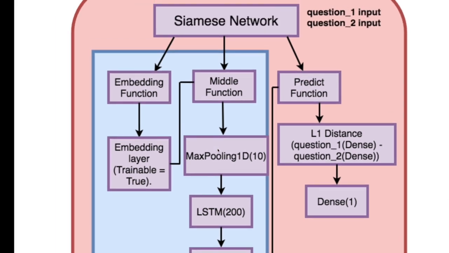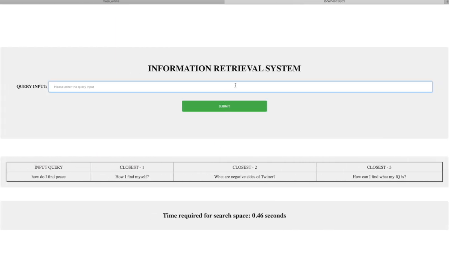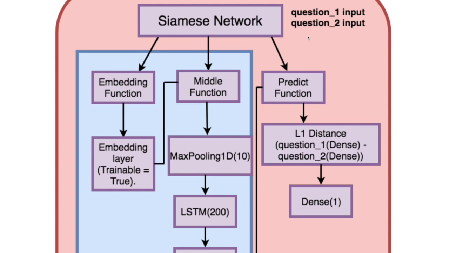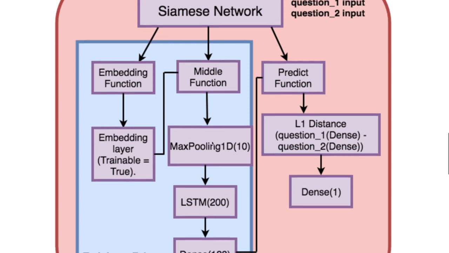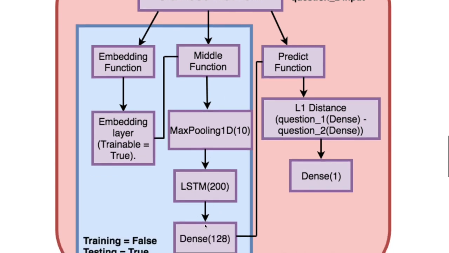Another thing is, you might notice here I'm giving one input, but what about my network, since I told you it takes two inputs? Well, as I told you, a Siamese network is a shared network. The weights are just shared. So I can get rid of the multiple layers. I just need these four layers, one, two, three, four. So I upload the weights into these four layers, which take, instead of two inputs, one input. That way, each time I pass a question, I can easily get the features.